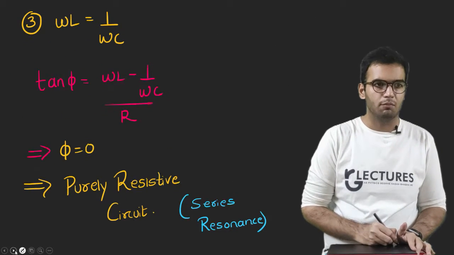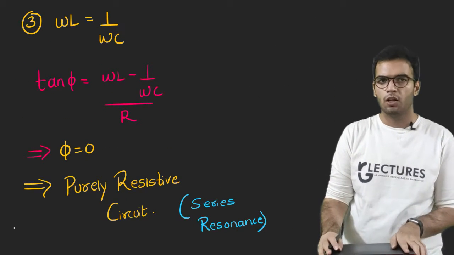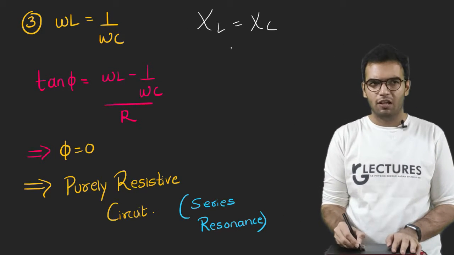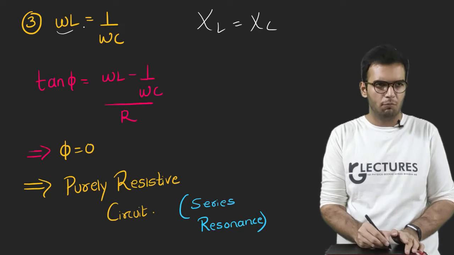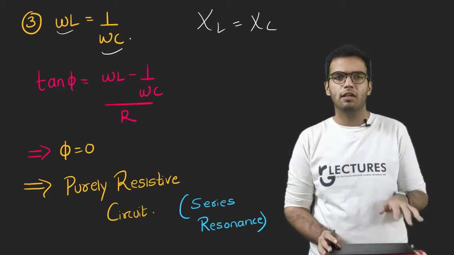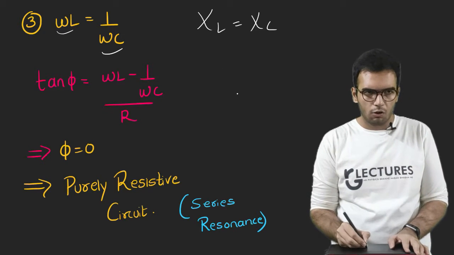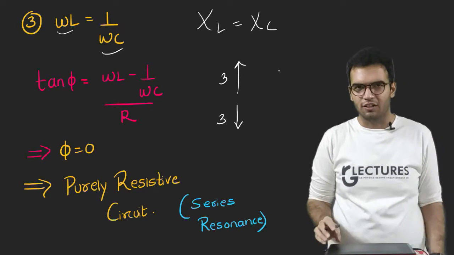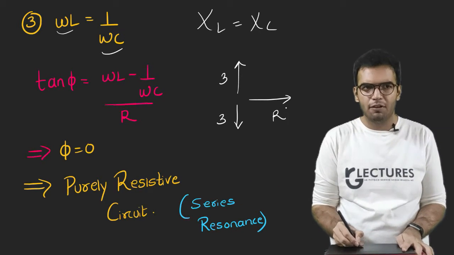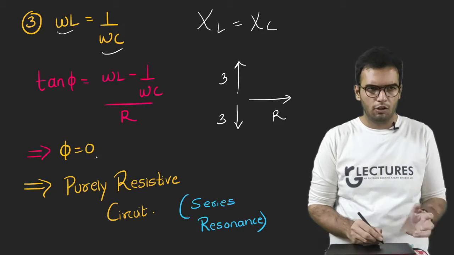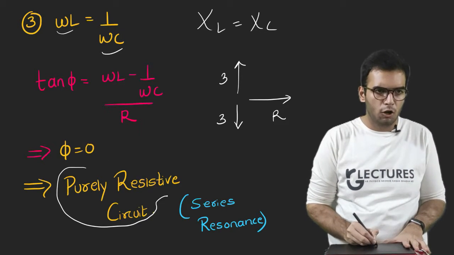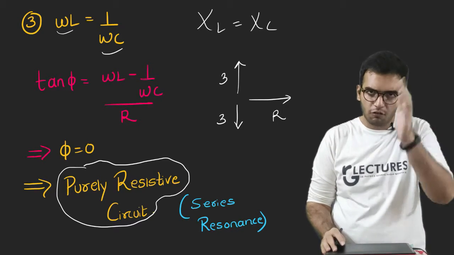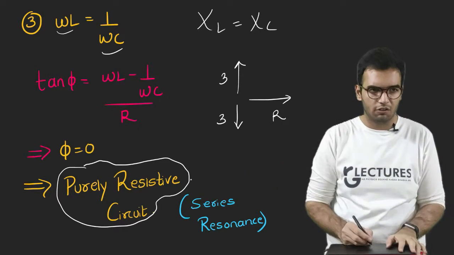Now let us start discussing the main case, which is resonance. What happens at resonance? My omega L becomes equal to 1 upon omega C, that is, my XL becomes equal to XC. What is XL? It is omega L. What is XC? It is 1 upon omega C. Both of these become equal. Now if this is a vector in north, and this is a vector in south, the resultant is nothing. So what I get is just the phasor representing the resistor. In this condition, what I get is a purely resistive circuit. No doubt the elements are there. XL is there, XC is there, but they are the same, so they cancel out each other in magnitude.